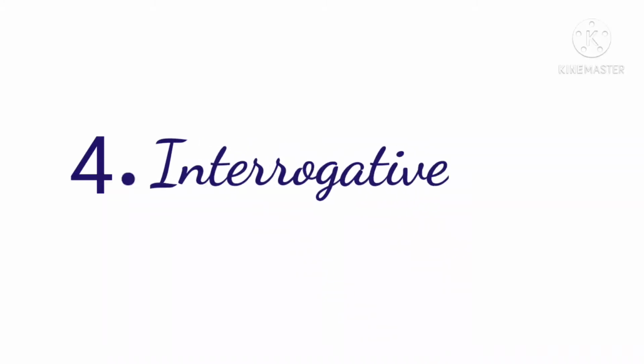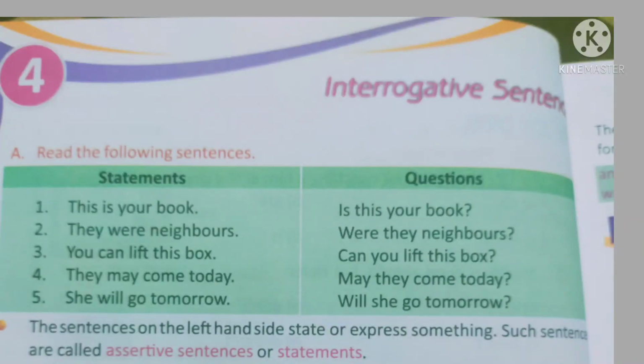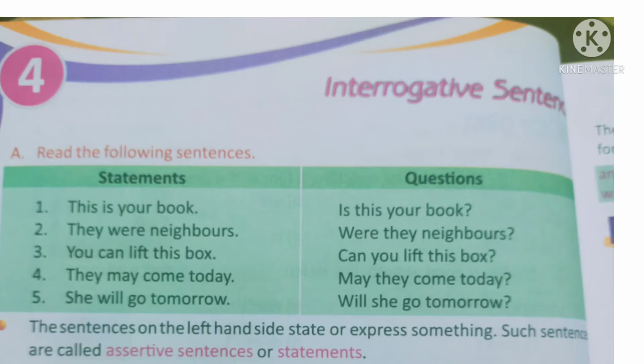Today we will study lesson 4, that is interrogative sentences. Interrogative sentences are those sentences which ask questions. Read the following sentences. One side there are given statements and in the column parallel to it they have given questions. Statements is the simple fact that you say, like this is your book. But if you say, is this your book, then it becomes a question.